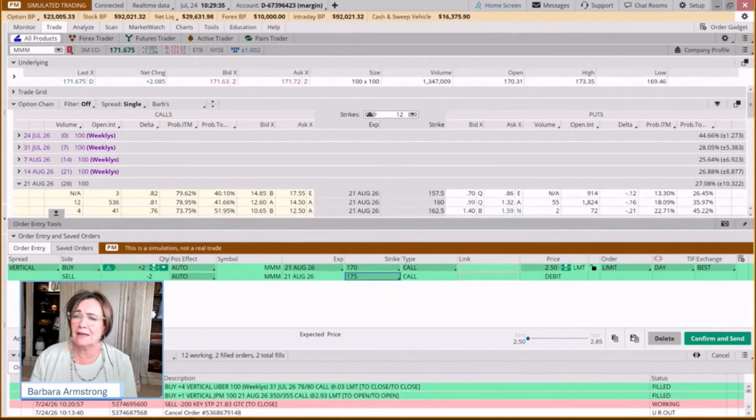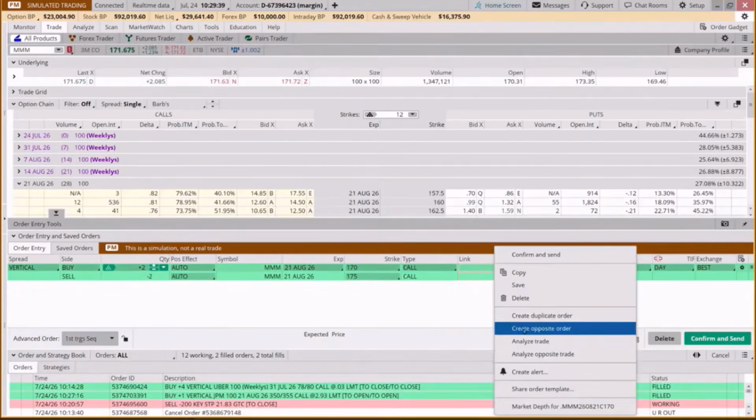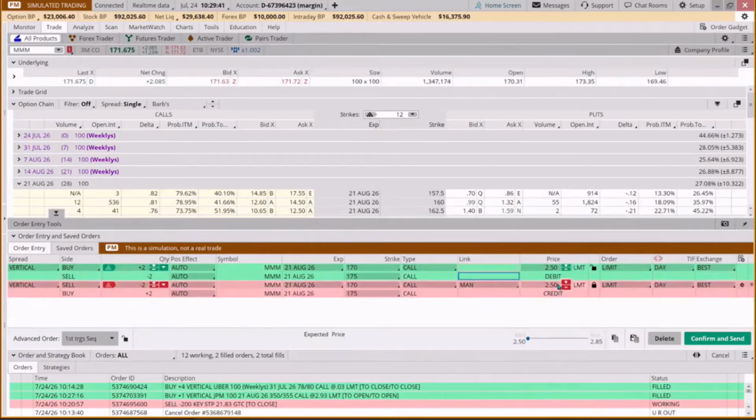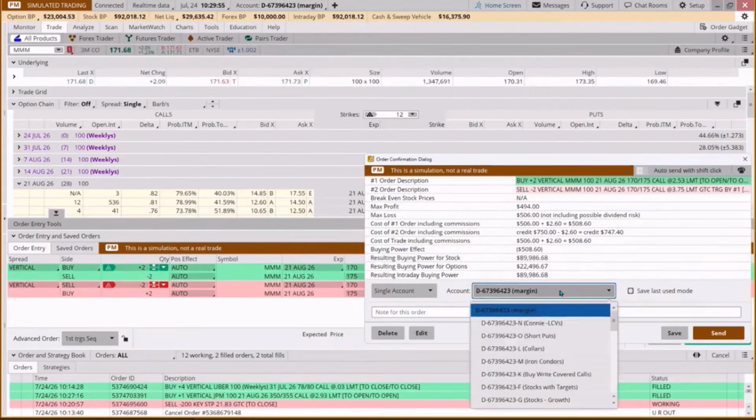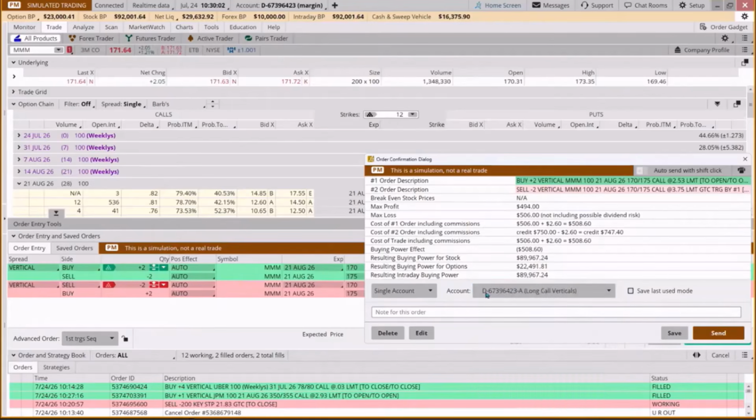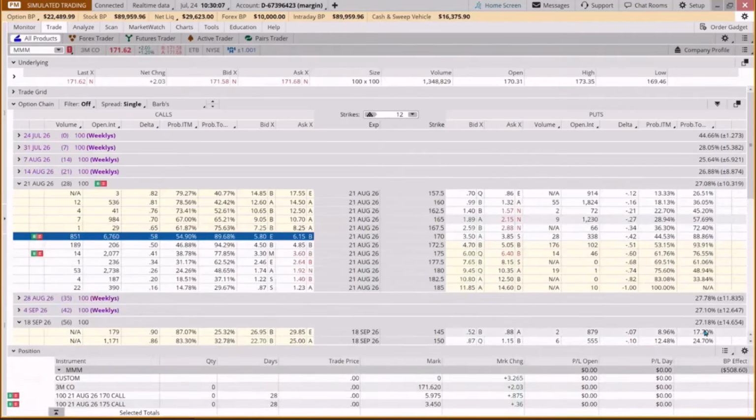And again, we don't want to be greedy. So we're saying, hey, if this goes up to 375, we'll make $1.25. We'll leave $1.25 on the table, because we've had this conversation with ourselves and we've agreed that a 50% return is pretty stellar in under 30 days. And we would be happy with that. We're going to put that in our long call vertical group and fire in the hole.